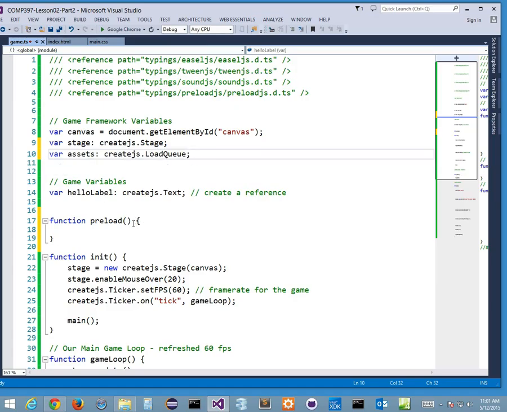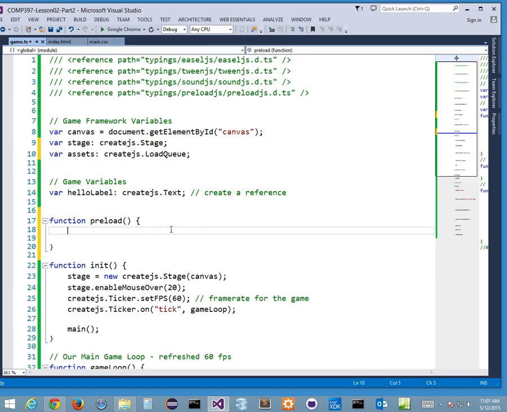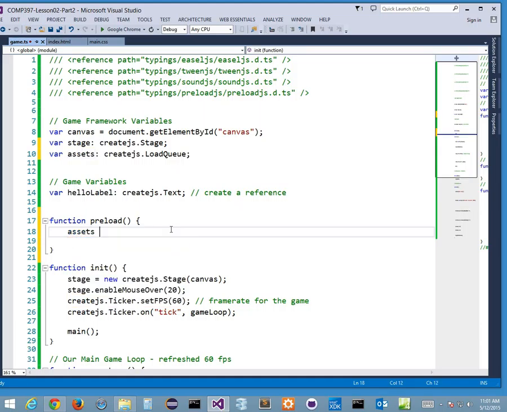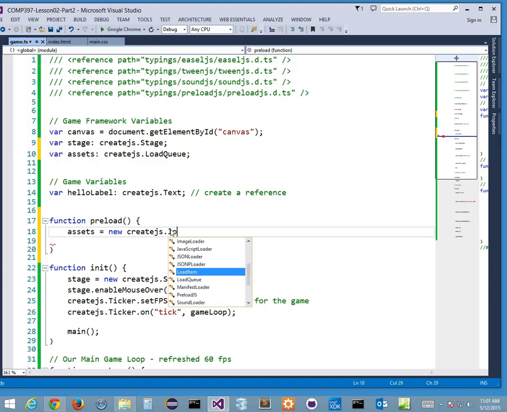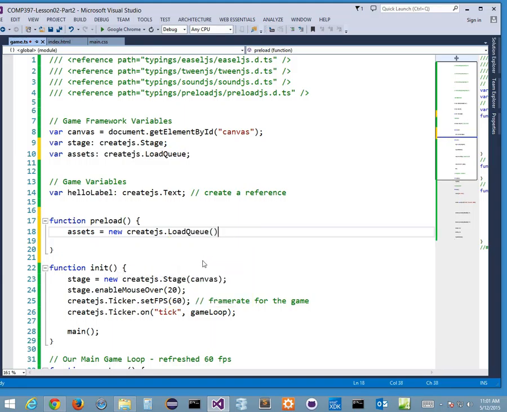Okay, this is cool. Now I've got to instantiate this thing. So I'm going to say assets, just like we did last time, is equal to new createjs.LoadQueue. Are you with me? Any errors so far? No. Okay, here's where we're going to start getting errors. We're getting errors because, again, versions of TypeScript, JavaScript, blah, blah, blah. You're going to see it. Don't panic. We're going to fix them. And once you fix them one time, you fix them for good.